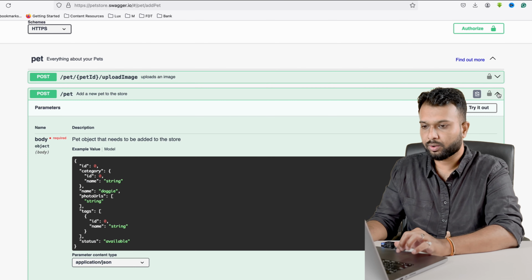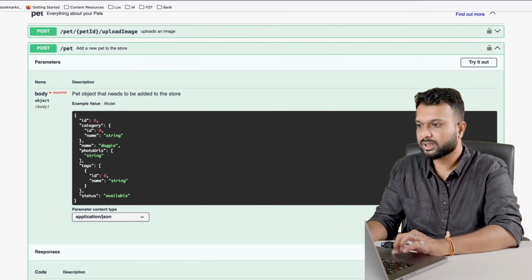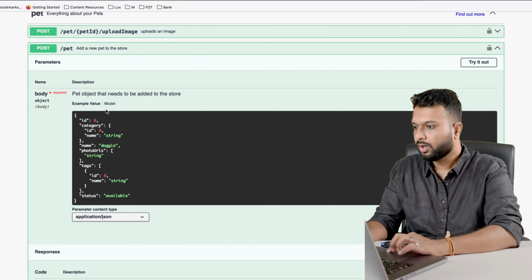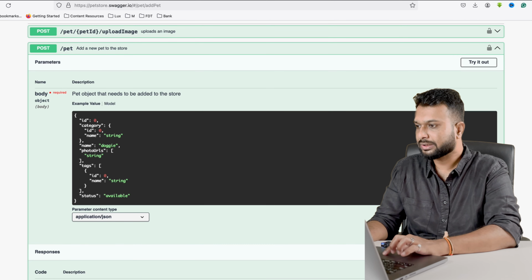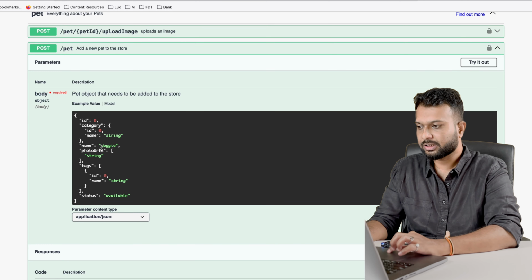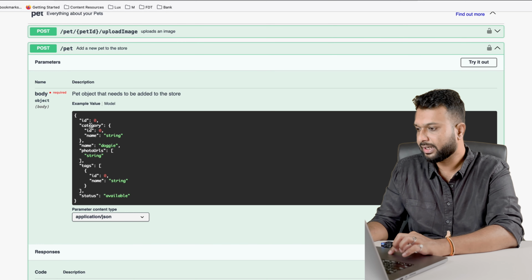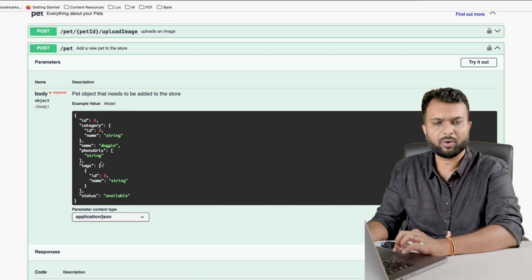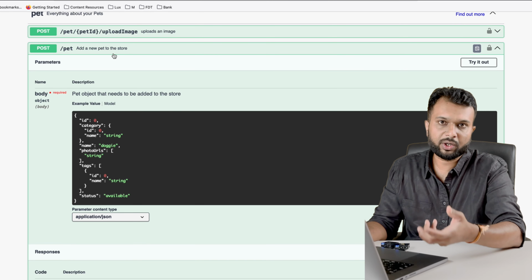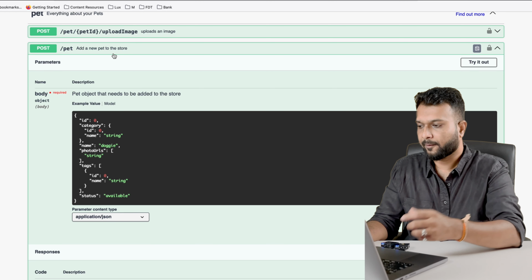I'm going to expand any API, and I'm going to duplicate the tab to make your life easy. Here we can see the example value. This is exactly whatever JSON we have built. This is what the JSON will look like. Here we are passing ID, category, ID, name, and multiple pieces of information about a pet, and this API is for adding a pet to the store.